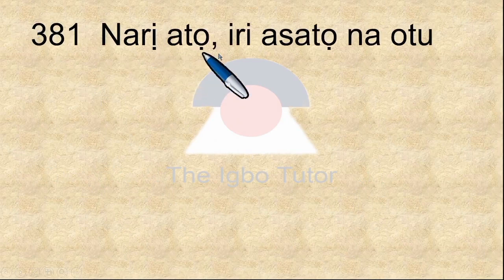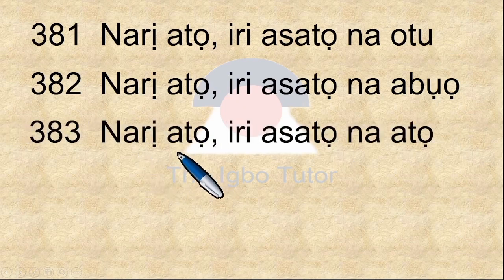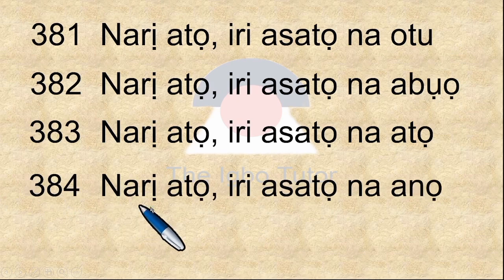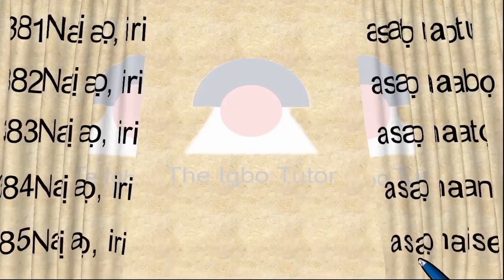This is narị atọ iri asatọ na otu. 382 is narị atọ iri asatọ na abụọ, 382. 383, narị atọ iri asatọ na atọ, 383. 384 is narị atọ iri asatọ na anọ. And then 385 is narị atọ iri asatọ na ise, 385.